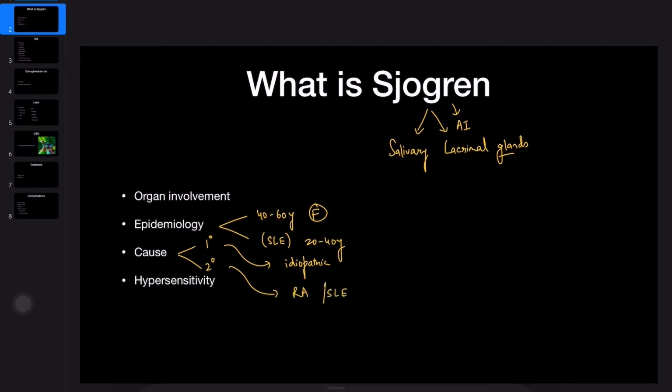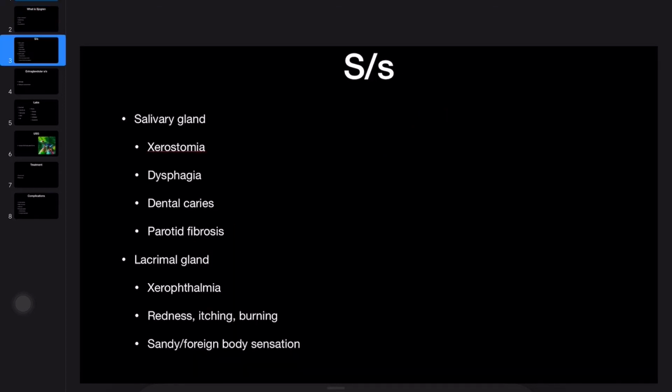Sjogren is a type 4 hypersensitivity reaction, which, as you know, is lymphocyte mediated. This is in contrast to SLE, which is type 2 and 3 hypersensitivity reaction. Now for the clinical features. If the salivary gland is attacked, the patient will have dry mouth, and where there is injury, there will be healing. So the gland will undergo fibrosis.